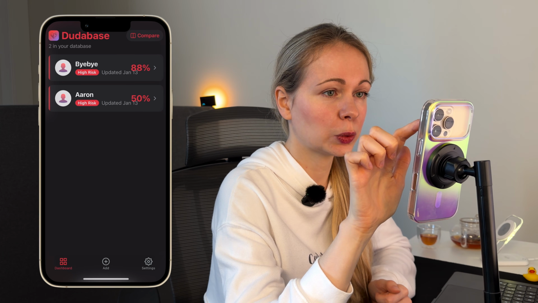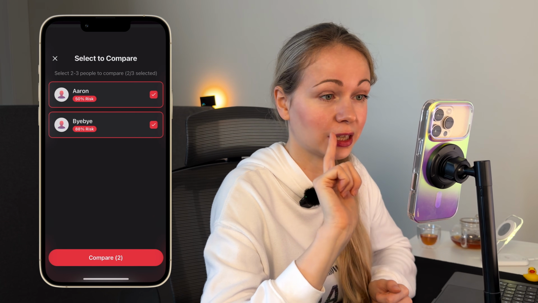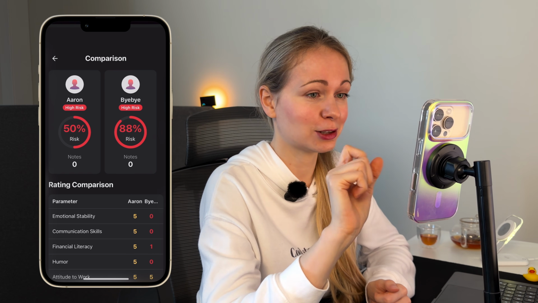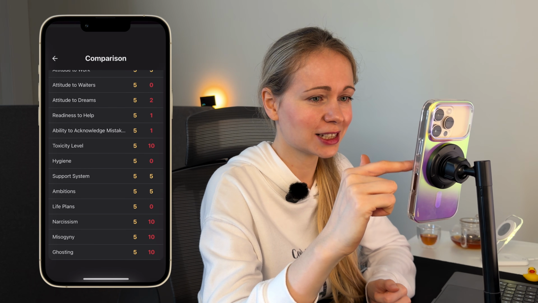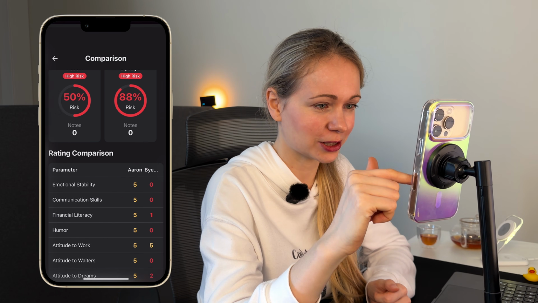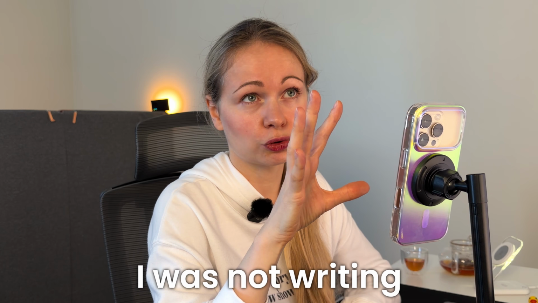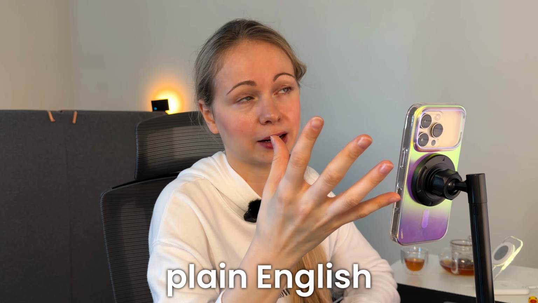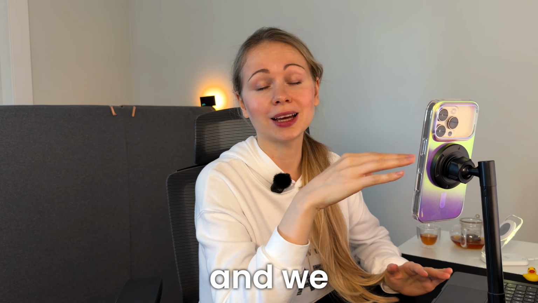And as you can see, now we have this Compare button. We can select, oh nice, we can even select the guys whom we want to compare. And yeah, we can see the ratings side by side. So definitely the bye-bye guy has like 88% of the risk, and we can see their parameters side by side. Amazing. I think it definitely worked. And as you noticed, I was not writing that feature explicitly. It's just one sentence, in very plain English, but it worked. So each time it updates the app, I test it on my phone and we keep improving.